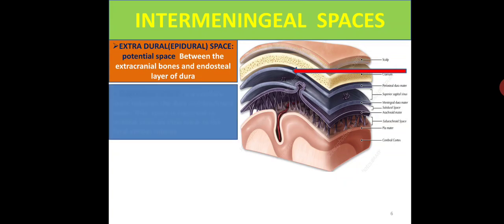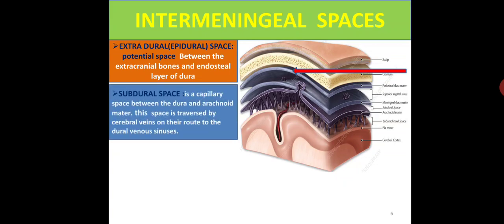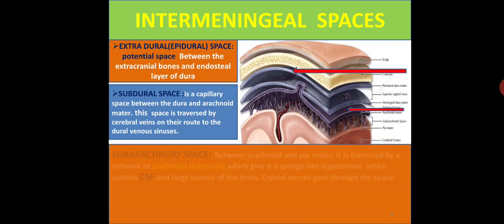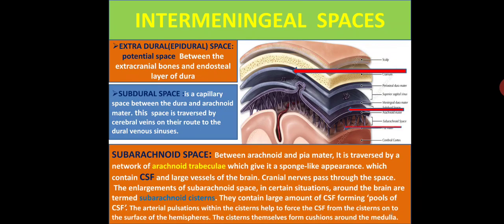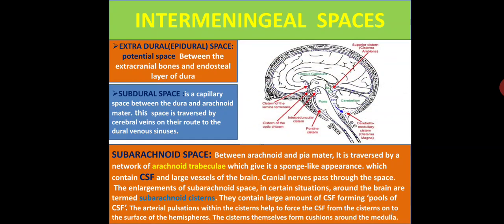Second is the subdural space, which lies between the dura and arachnoid mater; it is a capillary space and it is traversed by the cerebral veins. The third is the subarachnoid space, which lies between arachnoid and pia mater, and it is traversed by a network of trabeculae.